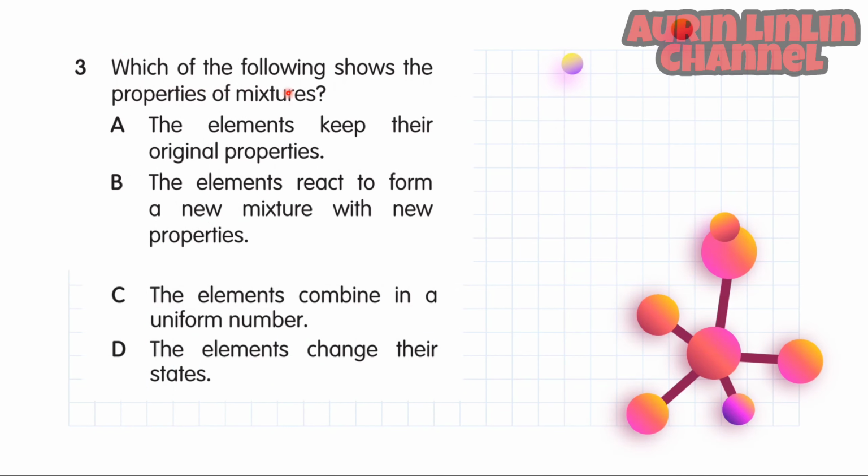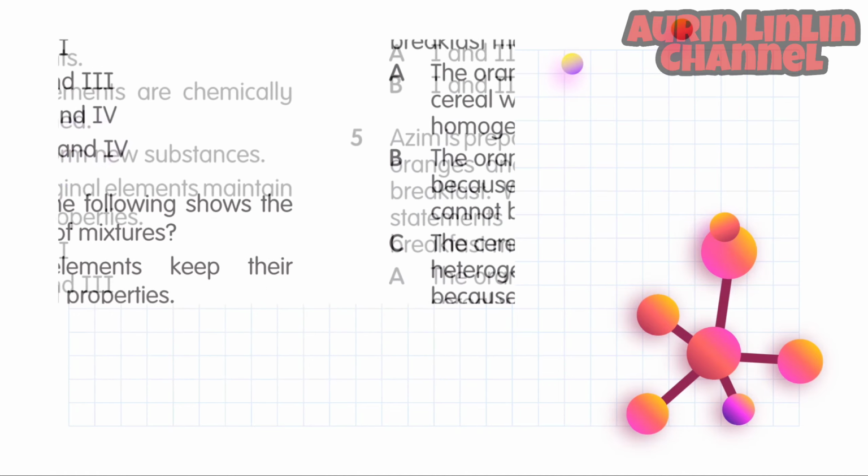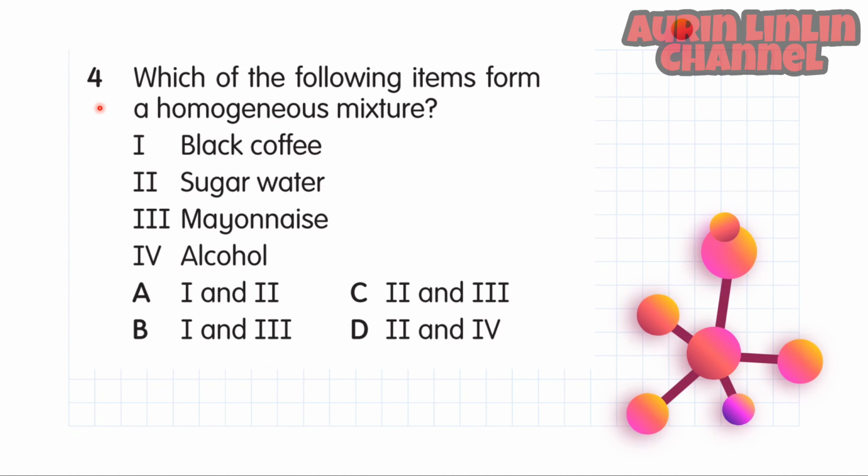Number 3. Which of the following shows the properties of mixture? The answer is A. The elements keep their original properties. Number 4. Which of the following items form a homogeneous mixture? 1. Black coffee. 2. Sugar water. 3. Mayonnaise. 4. Alcohol. And the answer is A. 1 and 2.